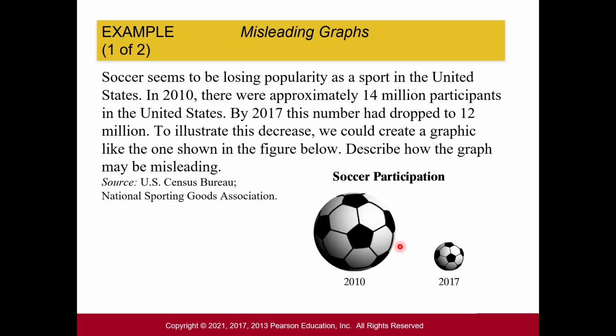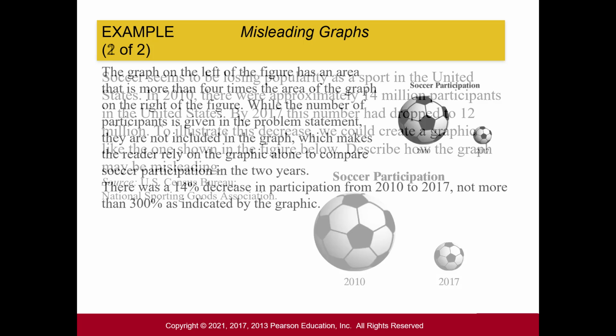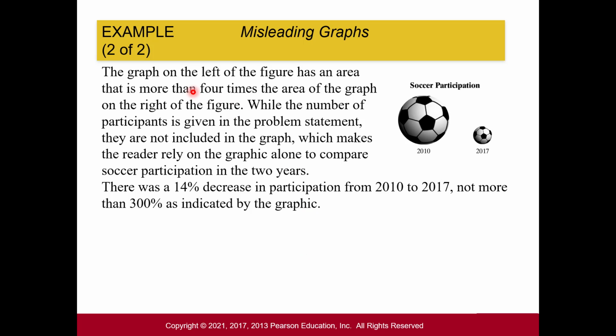But notice it looks like a drastic decrease based on the size of the visual and the size of each soccer ball. So the graph on the left for 2010 has an area that's actually more than four times the graph on the right, this little soccer ball. Well, the number of participants is given in the problem statement. They're not included in the graph. So without reading the sentence, we wouldn't know that this represented 14 million and this one represented 12 million.